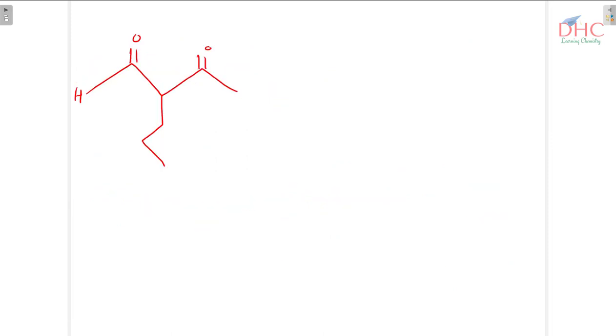So it means that the principal one is where numbering starts from here. If you number, 1, 2, 3, 4 carbons come from here, 1, 2, 3, 4, 5 carbons. So if you go here, it will be the longest chain. But the point is you have made a functional group a substituent. So you must basically select the chain which contains maximum functional groups. So 1, 2, 3, 4 will be the selected chain. So the point is, the selected chain must contain maximum functional groups.